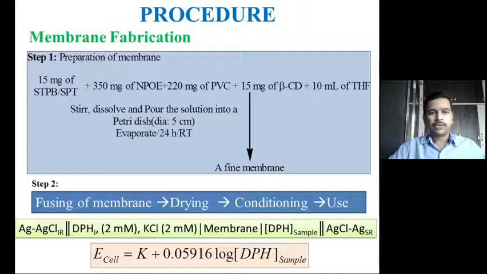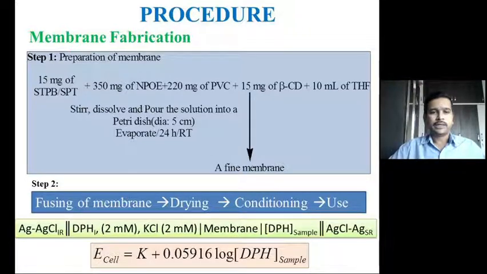The detailed procedure to construct the membranes is given here. Around 15 milligram of either the tetraphenyl borate or phosphotungstate complex is mixed with 350 milligram of N-phenyloctyl ether, which acts as the plasticizer, and the matrix is PVC, 220 milligram, and the ionophore is beta cyclodextrin, 15 milligram. All were dissolved in 10 ml of tetrahydrofuran.